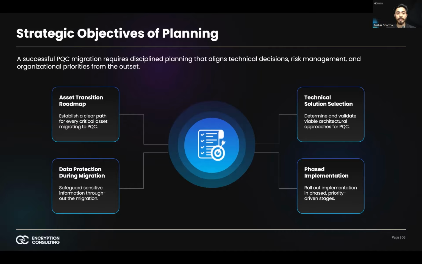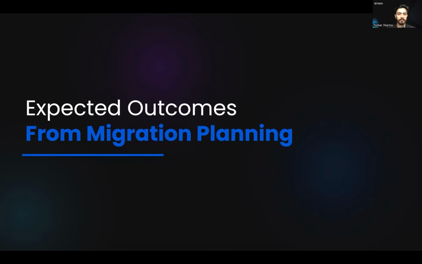Fourth, execute deployment in prioritized phases. Not all assets transition simultaneously. Prioritization should consider data sensitivity, system criticality, public exposure, and longevity of protected information. By the end of this stage, the organization should have a credible, funded, and governed migration program underway, not just a strategy document, but an executional roadmap. Planning must produce tangible outcomes. If the planning phase ends without measurable results, the organization remains exposed.